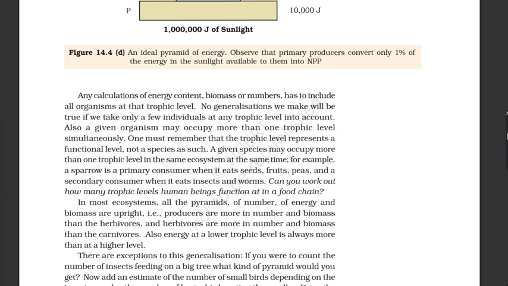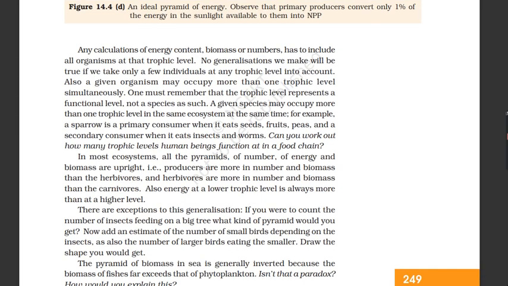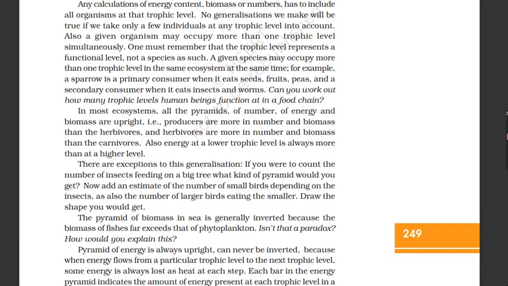Also, a given organism may occupy more than one trophic level simultaneously. One must remember that the trophic level represents a functional level, not a species as such. A given species may occupy more than one trophic level in the same ecosystem at the same time. For example, a sparrow is a primary consumer when it eats seeds, fruits, peas, and a secondary consumer when it eats insects and worms. Can you work out how many trophic levels human beings function at in a food chain?